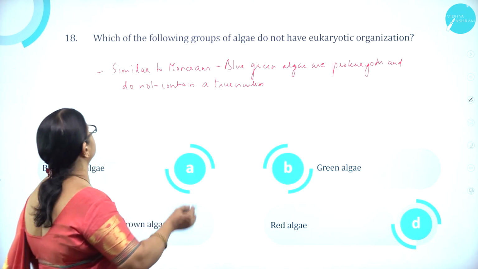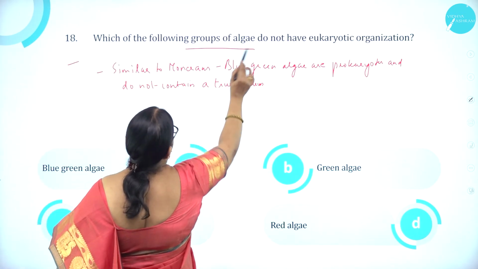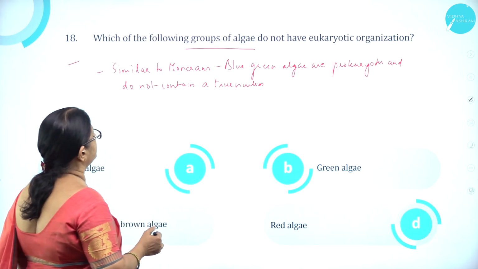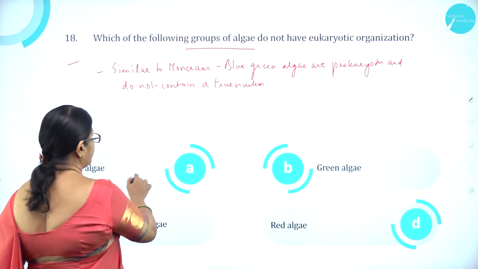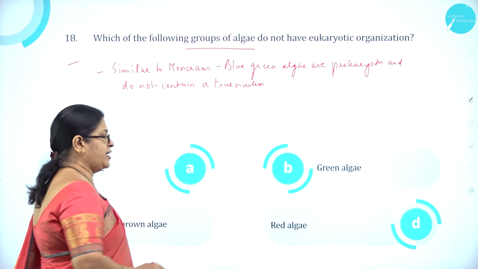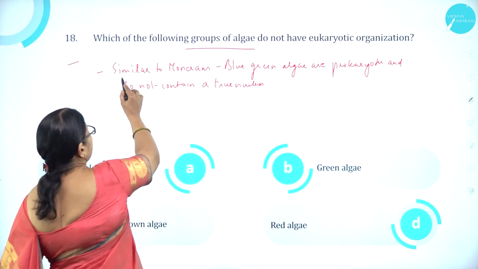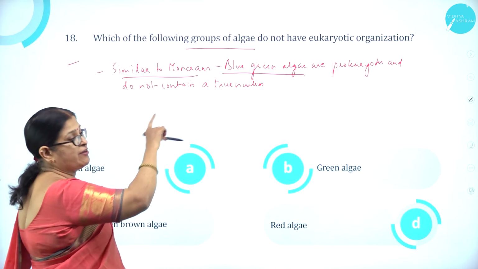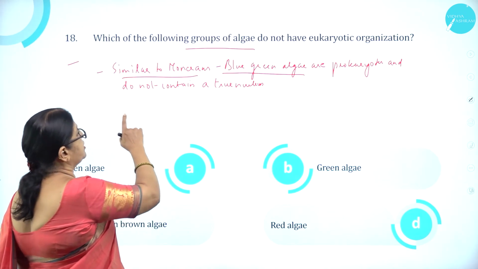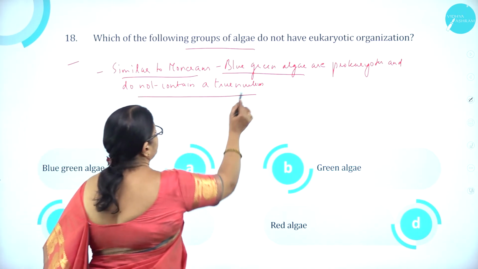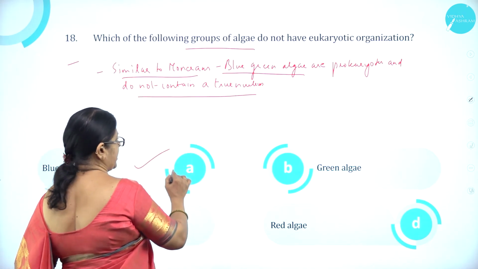So moving on to question number 18. Which of the following groups of algae do not have eukaryotic organization? Option A, blue-green algae, option B, green algae, option C, golden-brown algae, and option D, red algae. Similar to monerans, blue-green algae are prokaryotes. So they do not have eukaryotic organization, because blue-green algae are prokaryotic and do not contain a true nucleus. So option A, blue-green algae, is correct.